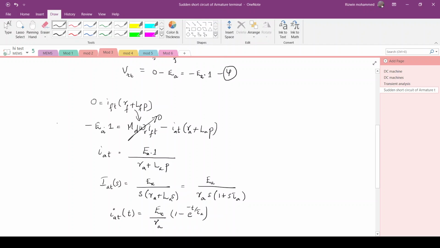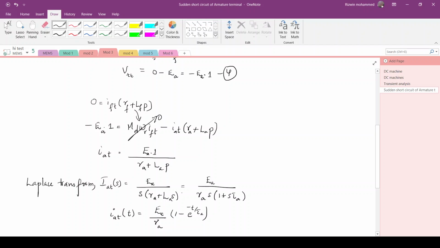Taking the Laplace transform of armature current, you will get Iat of S equal to Ea by S into Ra plus LaS.